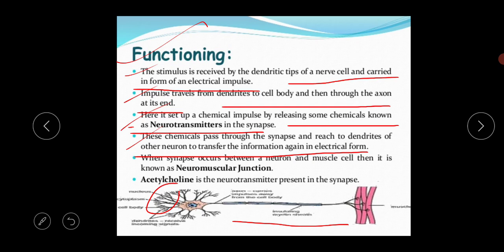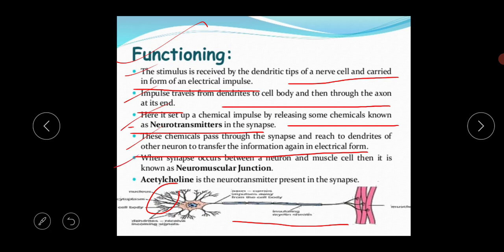What is the meaning of that? It always runs from the dendrite, to the cell body, to the axon, to another dendrite. It never happens that it returns back to the dendrites. So this is actually running in a specific direction on the surface of the nerve fiber, and it will always be a unidirectional movement.